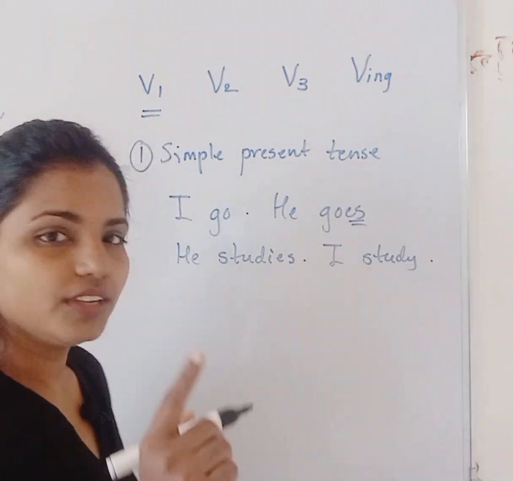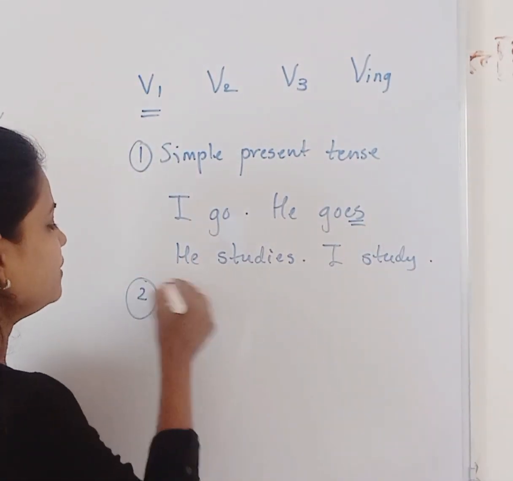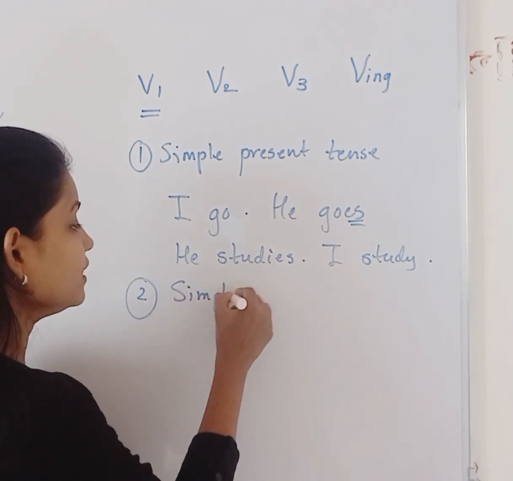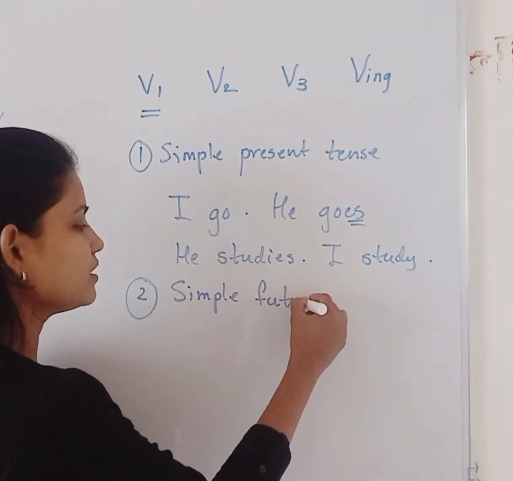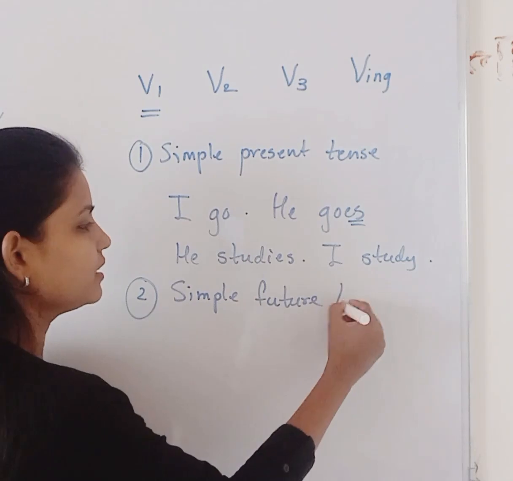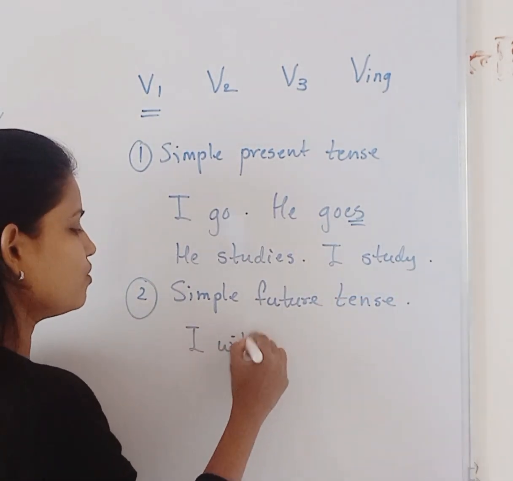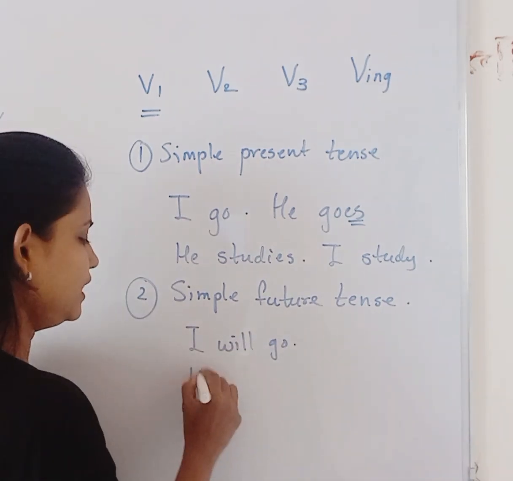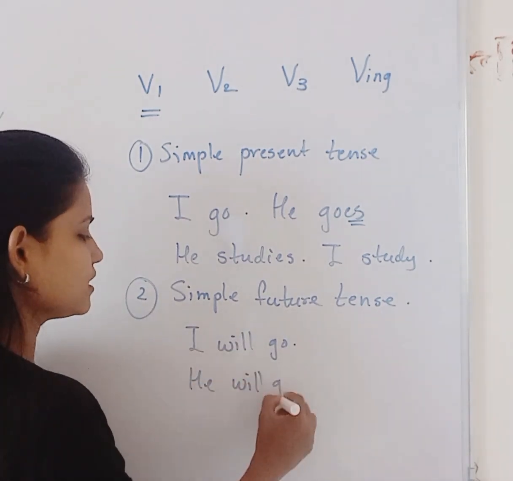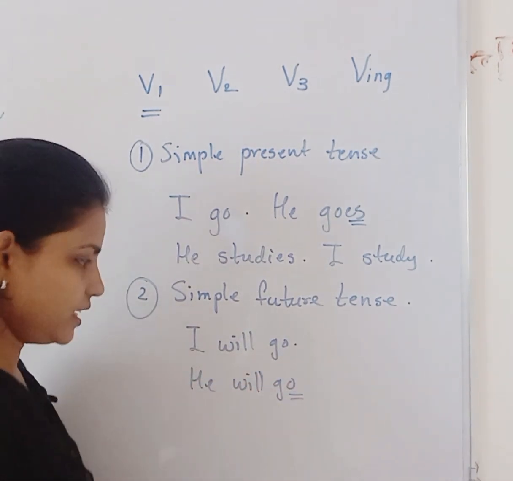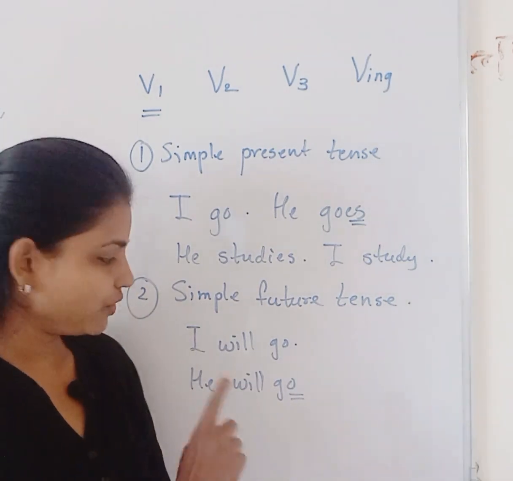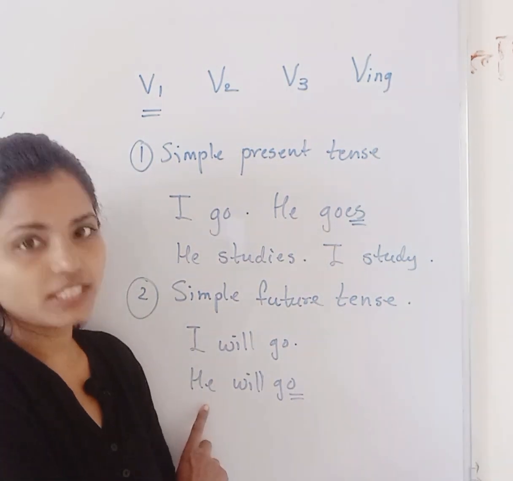Another use of V1 is simple future tense. In this, you use first form of verb with will, like I will go or he will go. In this, there is no change with the verb even if you use it with third person singular.